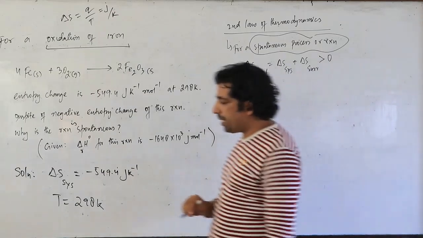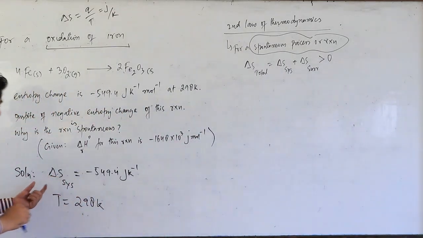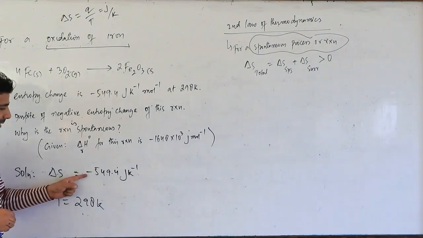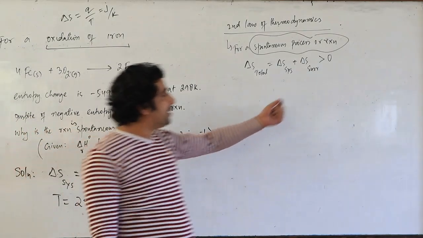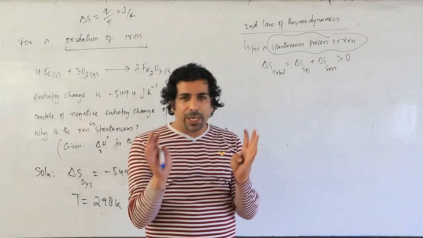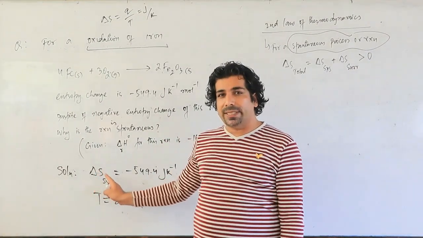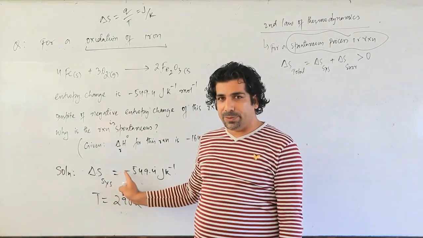But if you look at the entropy change here, my dear friends, the entropy change of the system is minus. Minus means it is less than 0. But if you try to analyze this problem, you will find out this is the entropy of the system, which is negative.